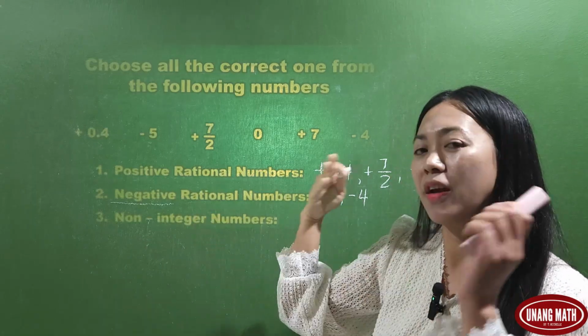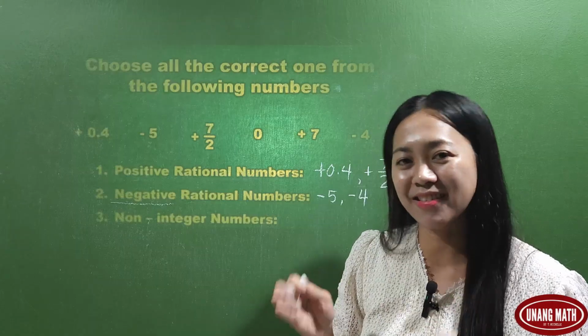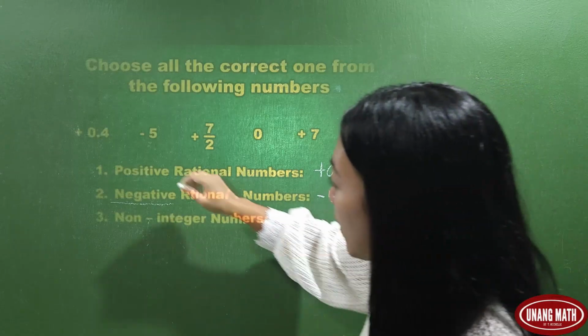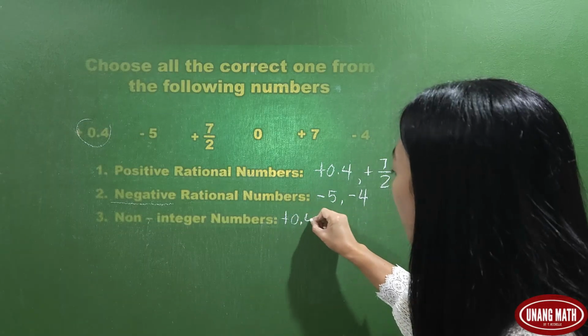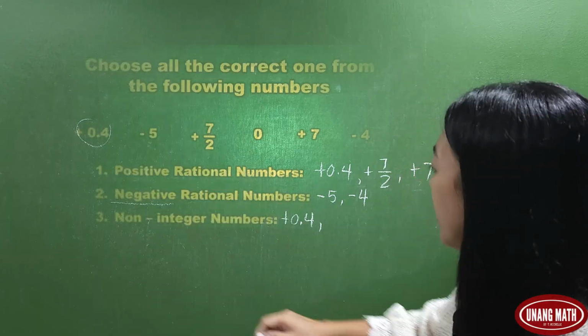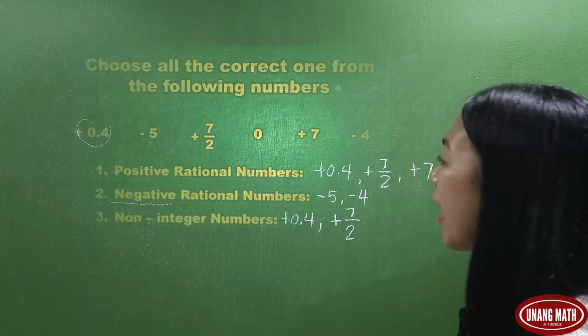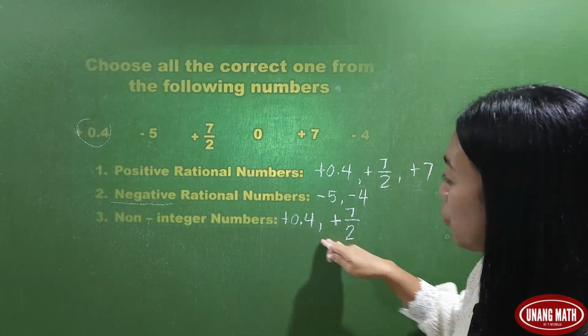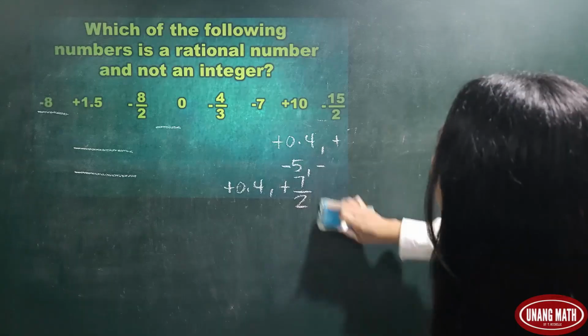Non-integer numbers are negative and positive, not exact numbers. So it means we have here positive 0.4, which is not an exact number, and we also have here positive 7 over 2. So these two are non-integer numbers.